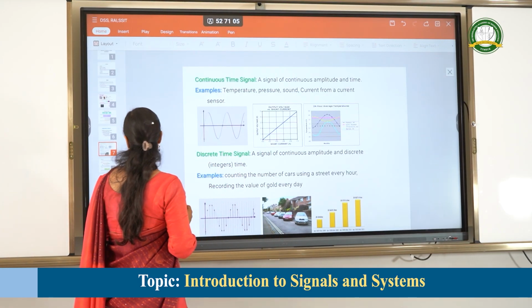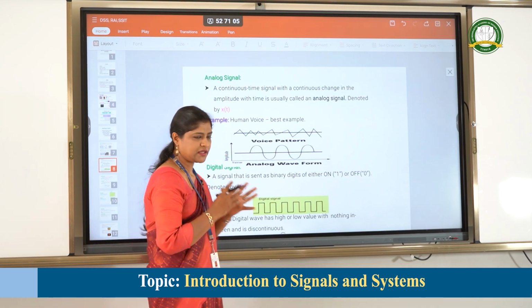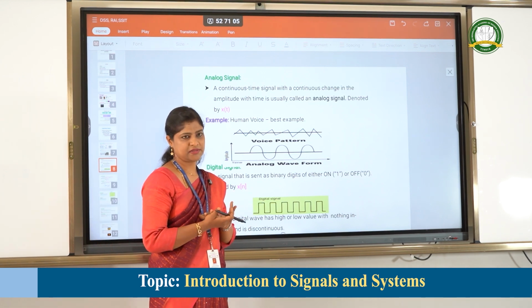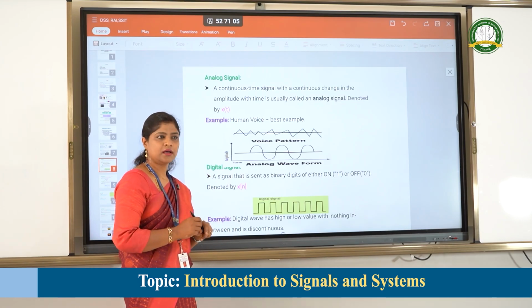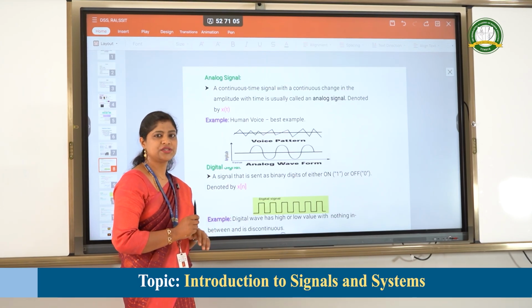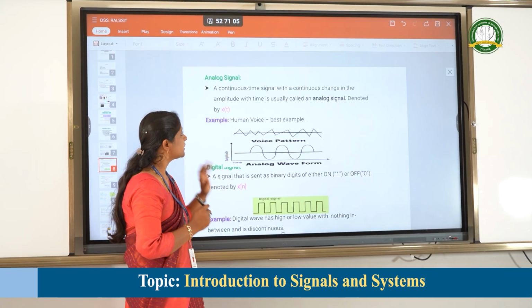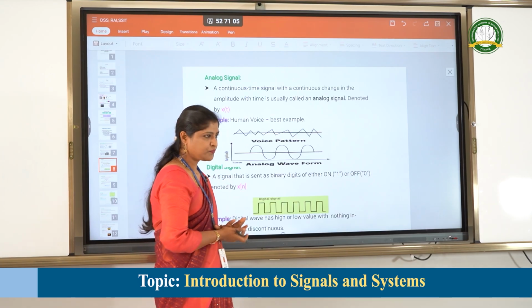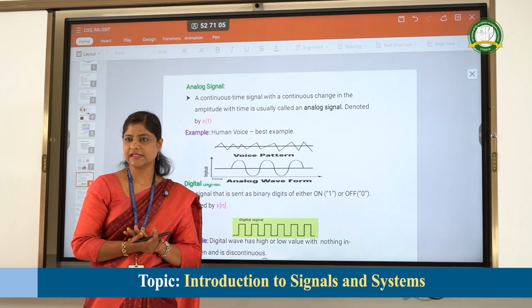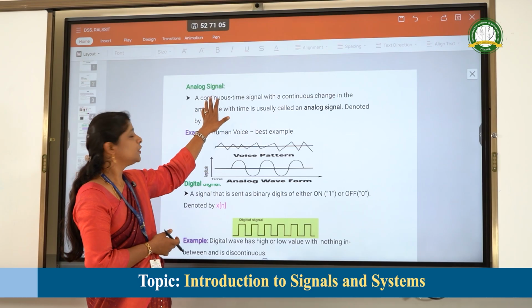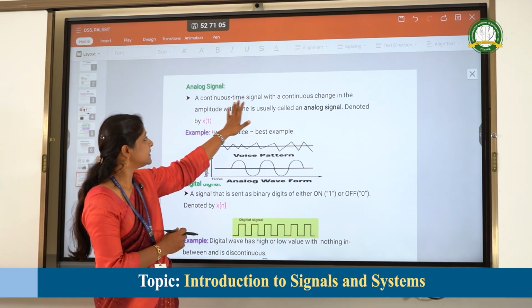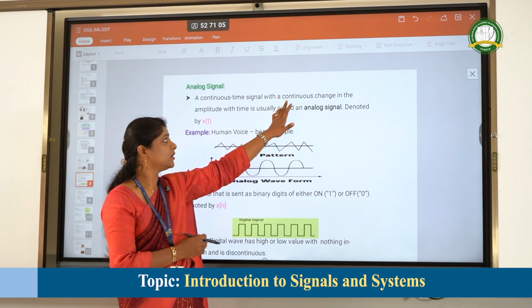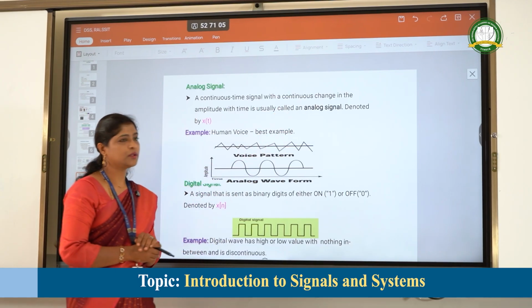Next, we understood the continuous time signal and the discrete time signal. The next types of signals are analog signals and digital signals. Let's see what an analog signal is. As I told earlier, the analog signal is a continuous time signal with continuous change in amplitude with time.